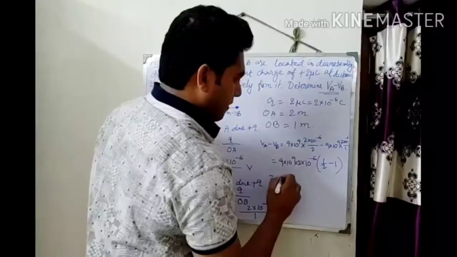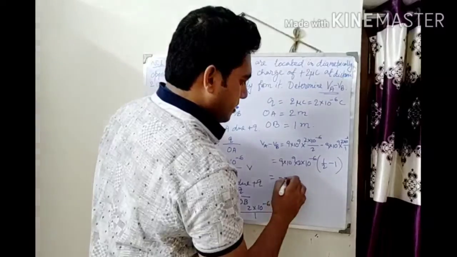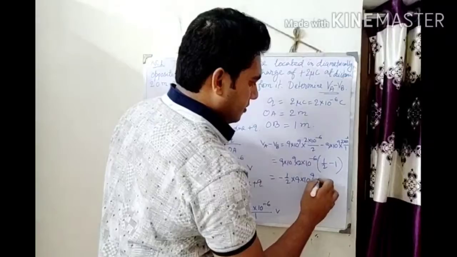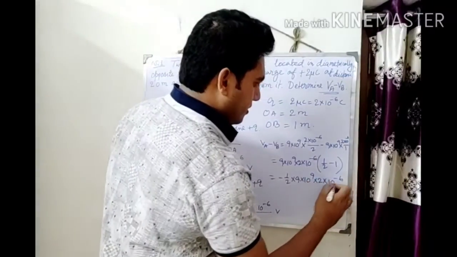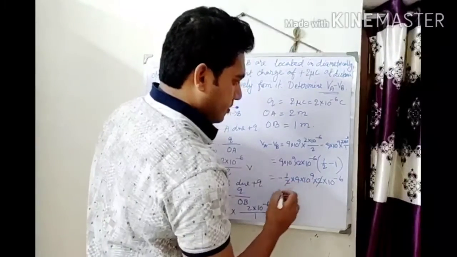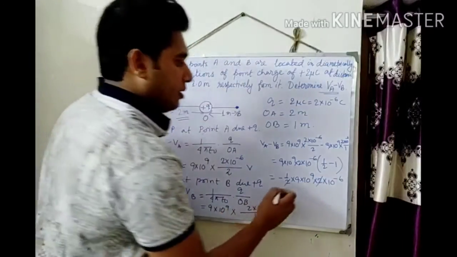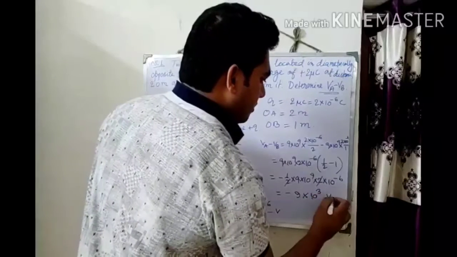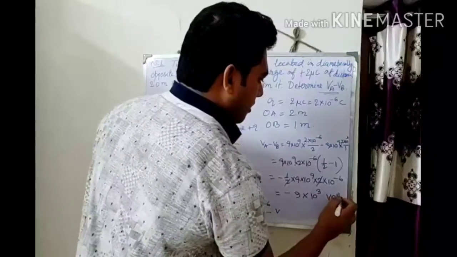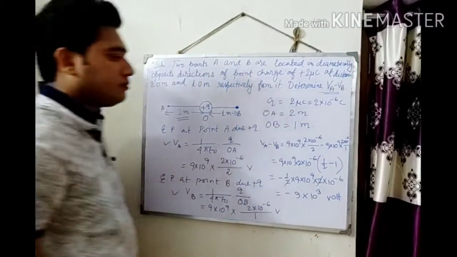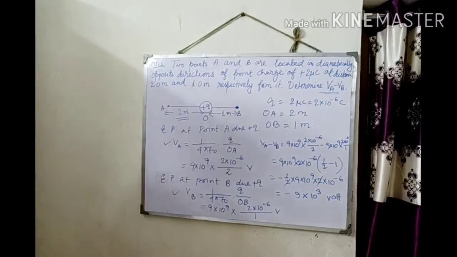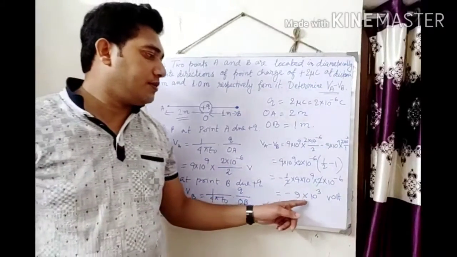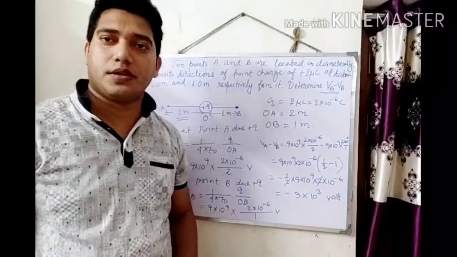So this is minus half into 9 into 10 to the power 9 into 2 into 10 to the power minus 6. The 2 will be cut, so the result will be minus 9 into 10 to the power 3 volt. The potential will be minus 9 into 10 to the power 3 volt. This is the answer.